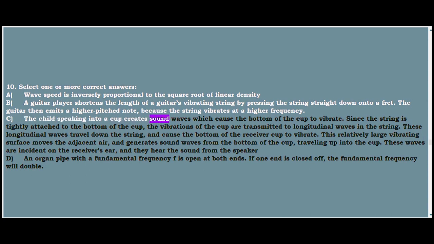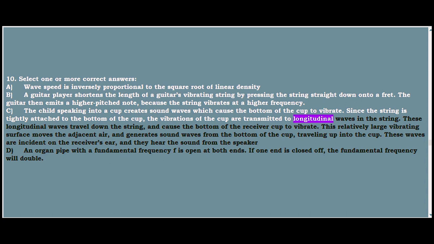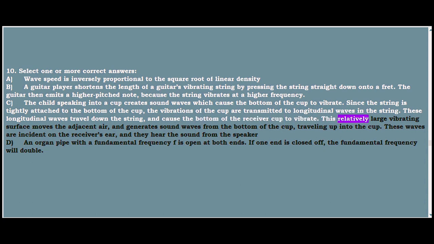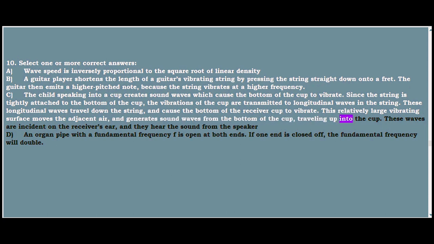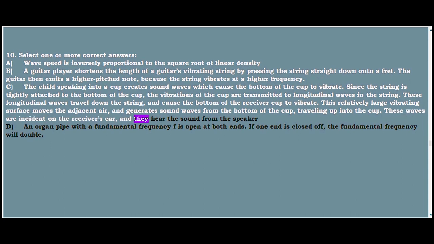C. The child speaking into a cup creates sound waves which cause the bottom of the cup to vibrate. Since the string is tightly attached to the bottom of the cup, the vibrations of the cup are transmitted to longitudinal waves in the string. These longitudinal waves travel down the string, and cause the bottom of the receiver cup to vibrate. This relatively large vibrating surface moves the adjacent air, and generates sound waves from the bottom of the cup, traveling up into the cup. These waves are incident on the receiver's ear, and they hear the sound from the speaker.